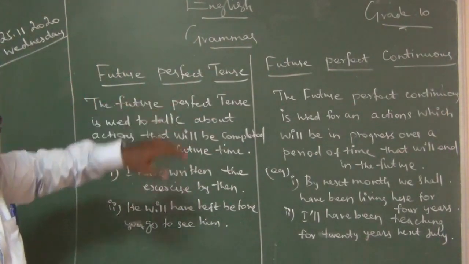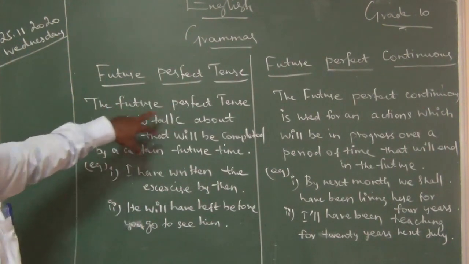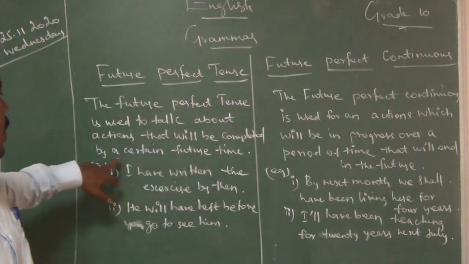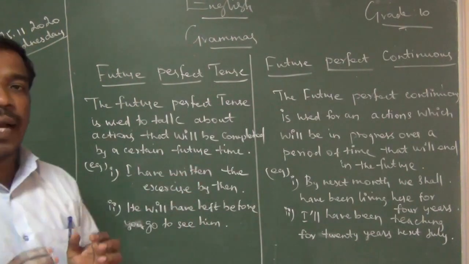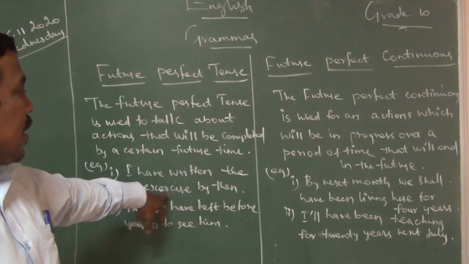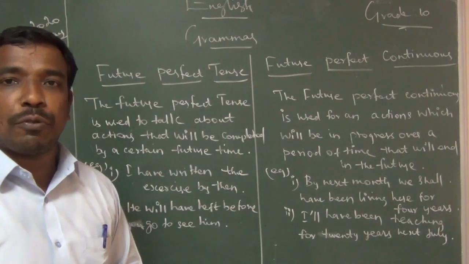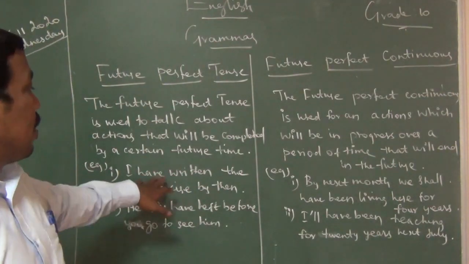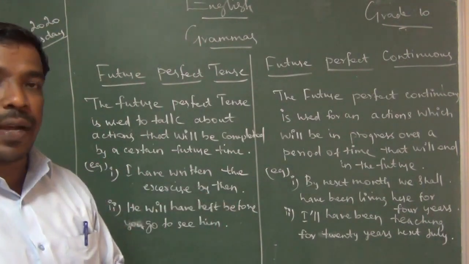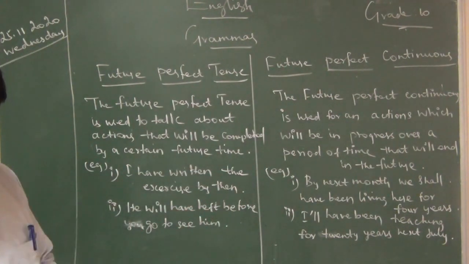What is this future perfect tense? We have only one usage, very important. The future perfect tense is used to talk about actions that will be completed by a certain future time. A completed action in the future. We will say, I will have written the exercise by then. Sometimes you may ask for an excuse from your teacher, saying I will have written the exercise by then, meaning I will complete it. Then, he will have left before you go to see him.